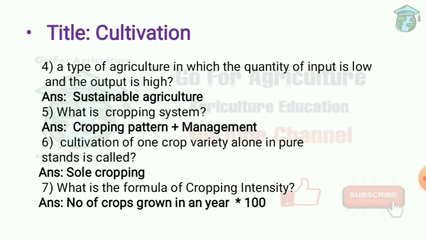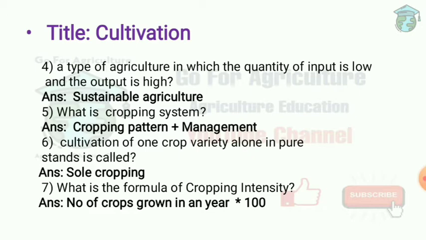A type of agriculture in which the quantity of input is low and the output is high. This is called sustainable agriculture. The motto of sustainable agriculture is to create ecological balance. Next question, what is cropping system? Cropping pattern plus management. Cropping pattern is spatial arrangement of crops in a yearly sequence. Next question, cultivation of one crop variety alone in pure stand is called sole cropping. That is one crop, one variety.